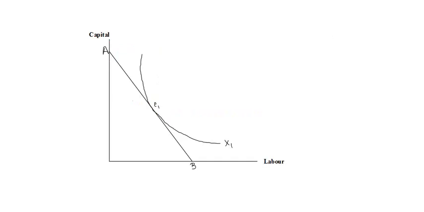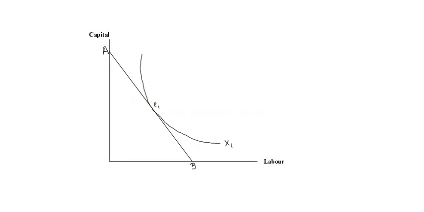In this diagram you can see that initially the firm is producing the profit maximizing output, which is given by the isoquant x1, and the combination of factors of production being used to produce this output are labor and capital.